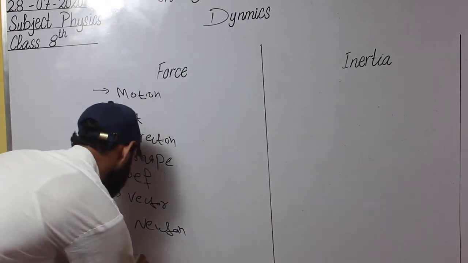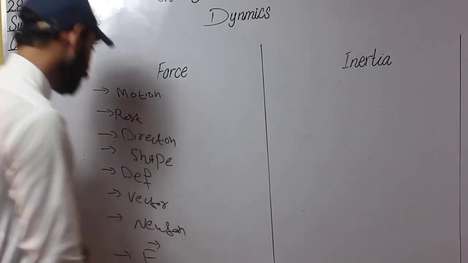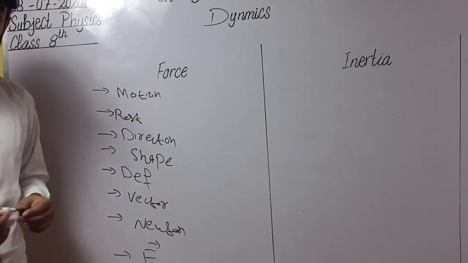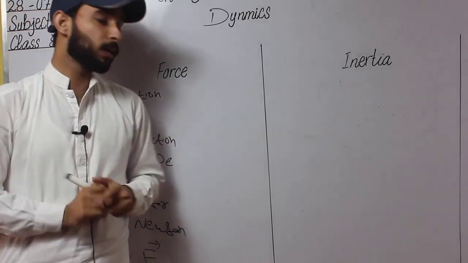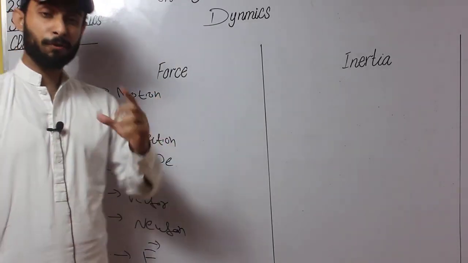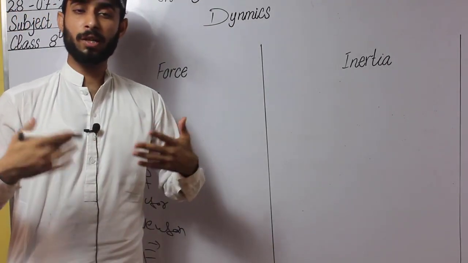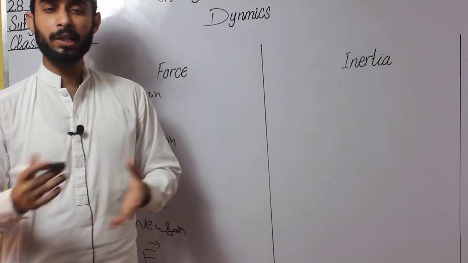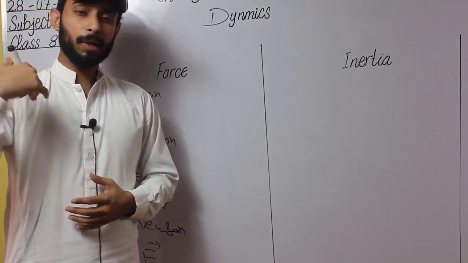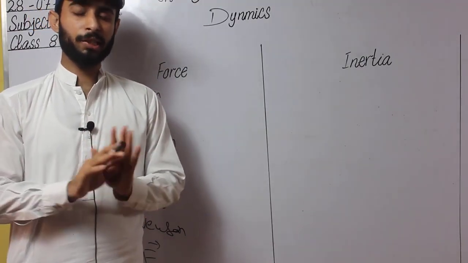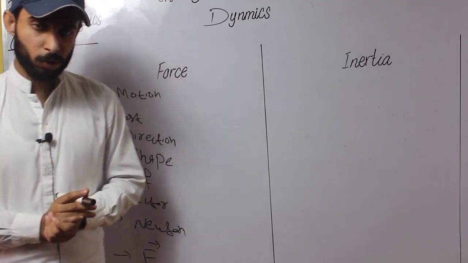And the symbol of the force is F. Now students, these are some points that we discussed about this force. First of all, we say that if a body is in a moving state, after millions of years it will still be moving if no external force acts on it. And if a body is in a rest state, after millions of years its state can never be changed if no external force acts on it.